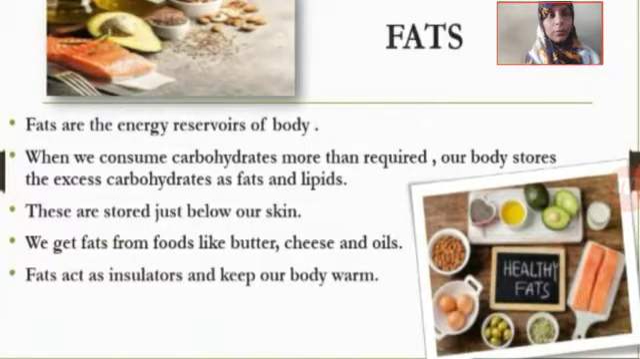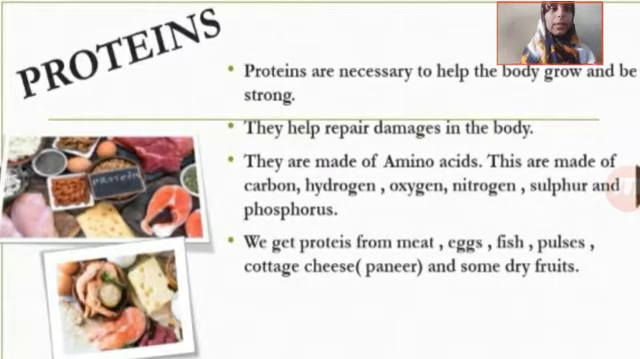Okay, so let us now move on to the next component of our food, that is proteins. Proteins are necessary to help the body grow and to be strong, for our bones and our muscles to be strong. They help in the repair of damages in the body. Children, they are made up of amino acids. What are amino acids? Amino acids are compounds made up of carbon, hydrogen, oxygen, nitrogen, sulfur and phosphorus.